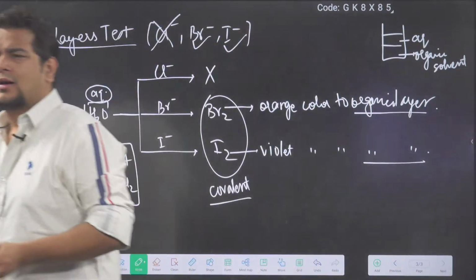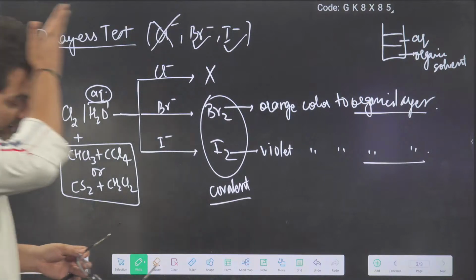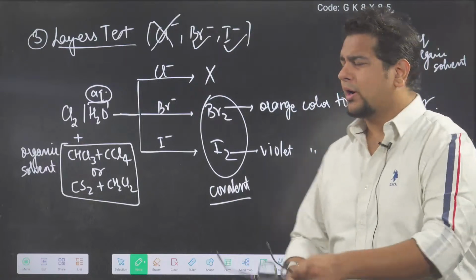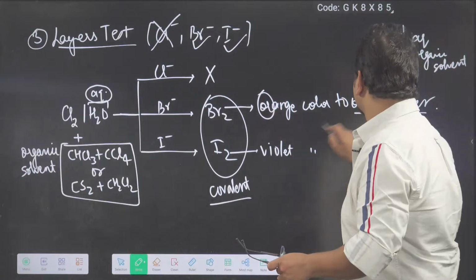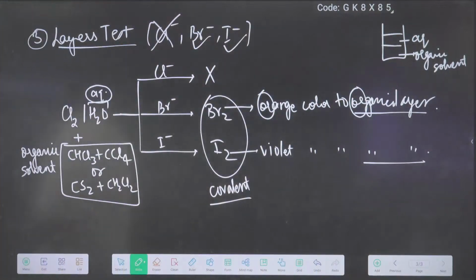And color, bhaiya, bromine is a very colorful person. So bromine is orange here. So remember, orange in the organic layer. And iodine is, as usual, always going to be violet.